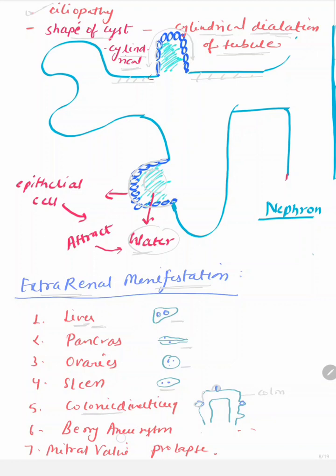Along with it, there are high chances of formation of berry aneurysm in the brain. So in the brain there is the circle of Willis, as we all know. In that circle of Willis there are high chances of formation of berry aneurysm. Along with it, what can be another complication? Maybe mitral valve prolapse.